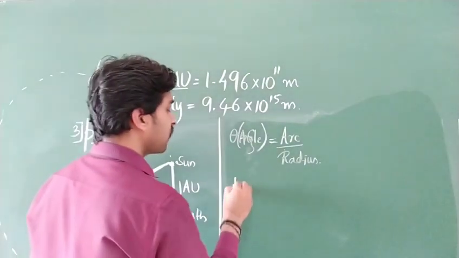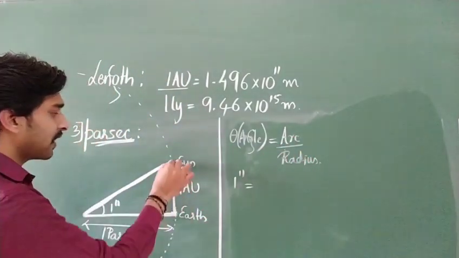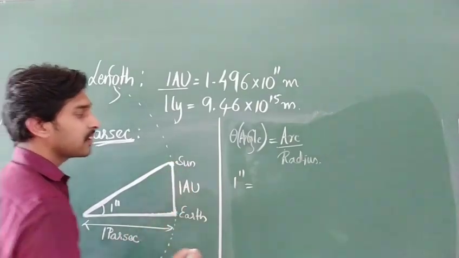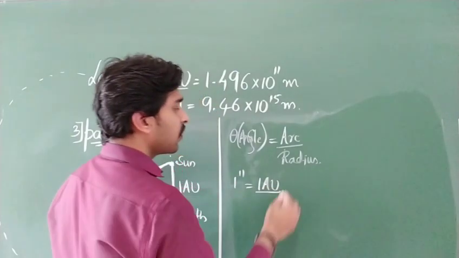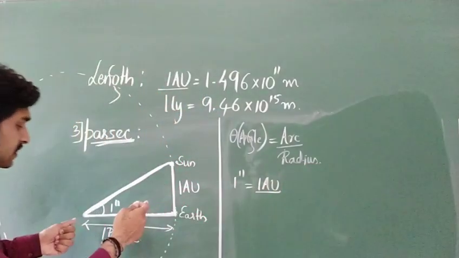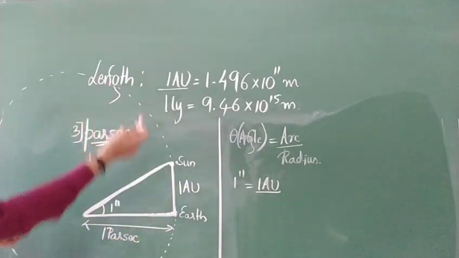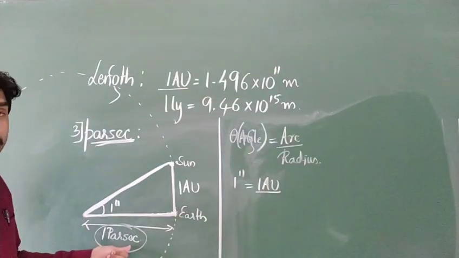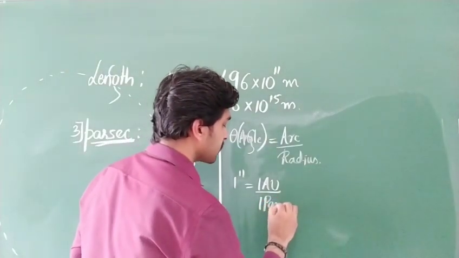So 1 second is equal to the arc value. For the arc, our value is 1 astronomical unit, 1 AU, whole divided by the radius of this circle. This imaginary circle I had drawn with the dotted line. The radius of this circle is nothing but 1 parsec.